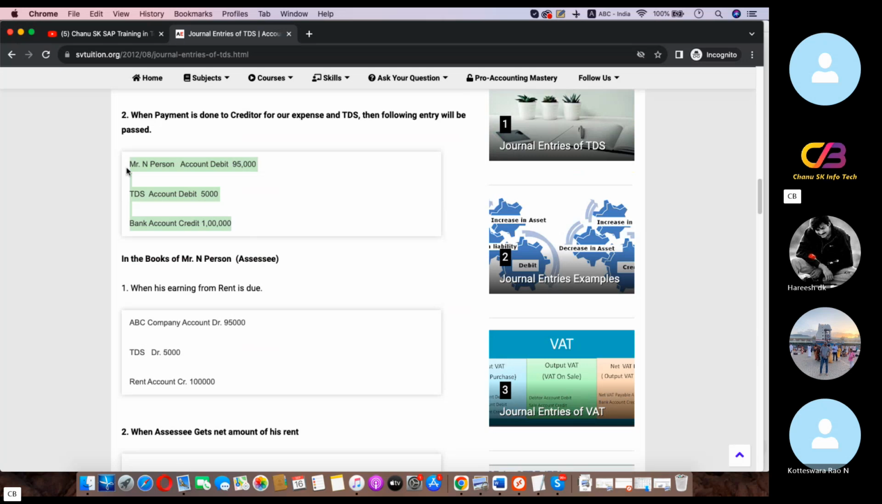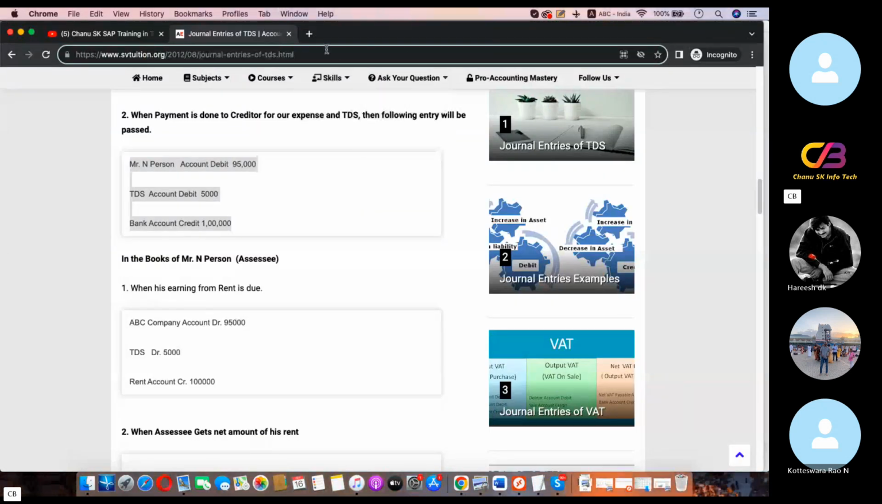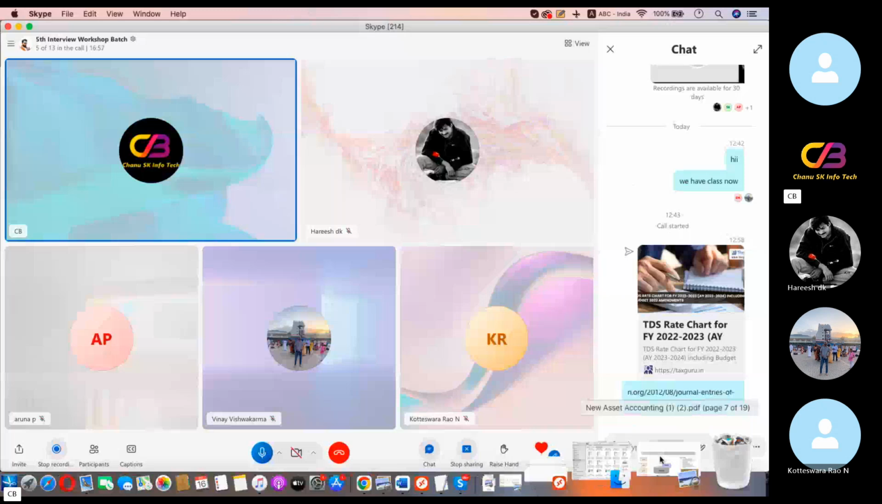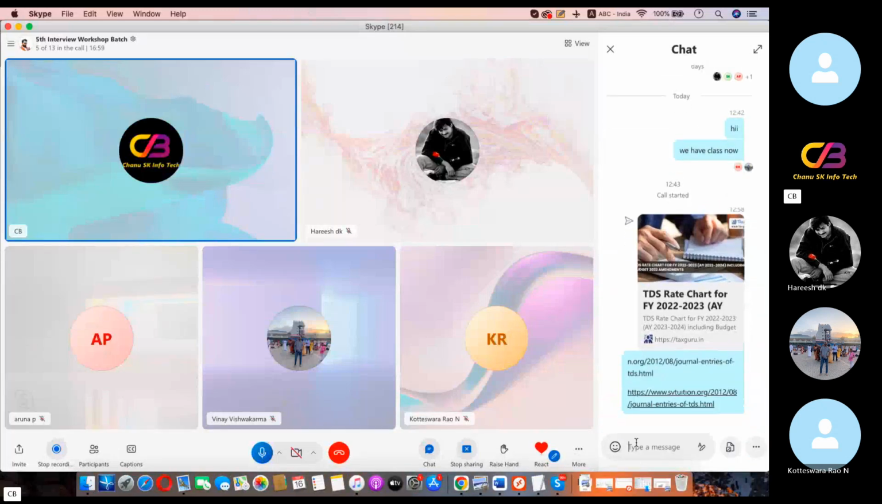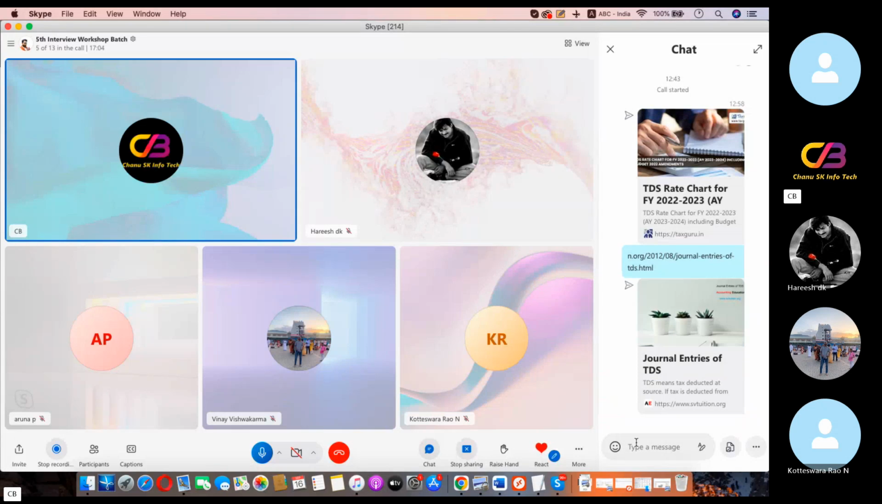And payment is done. This is the entry. So TDS entries are very important for the interview. You need to prepare the journal entries for TDS. Prepare the sections first. If you want to explore things in the withholding tax, sections play a very important role.